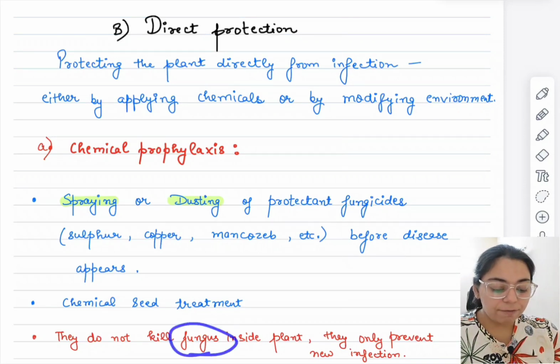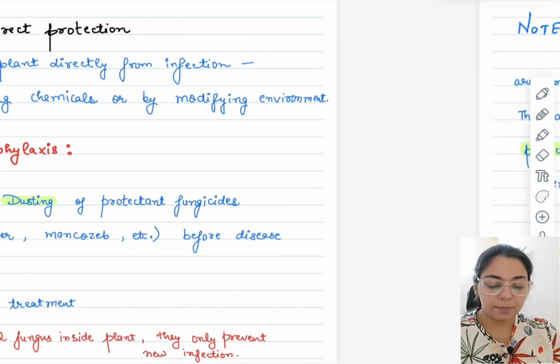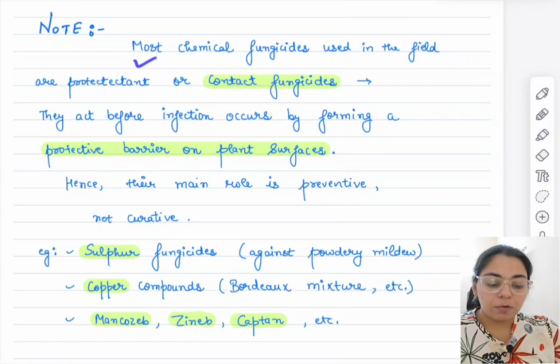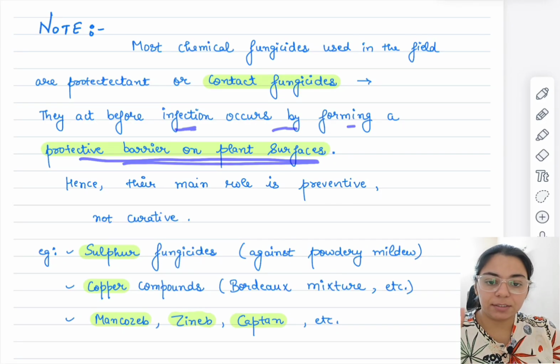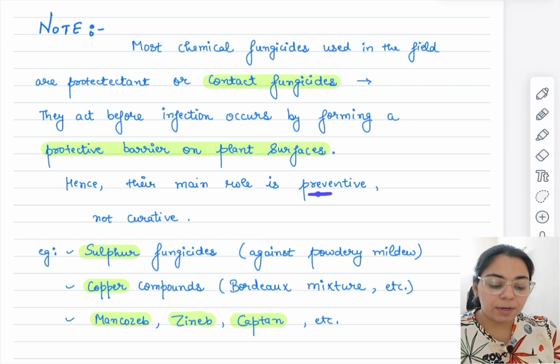So they do not kill the fungus inside the plant, rather they prevent a new infection from occurring in the plant. How? Most of the chemical fungicides that we use are contact fungicides. That means they do their action right before the fungus has entered the plant, okay. They act before infection occurs by forming a protective barrier on plant surfaces. Hence their main role is preventive and not curative. This we need to understand.